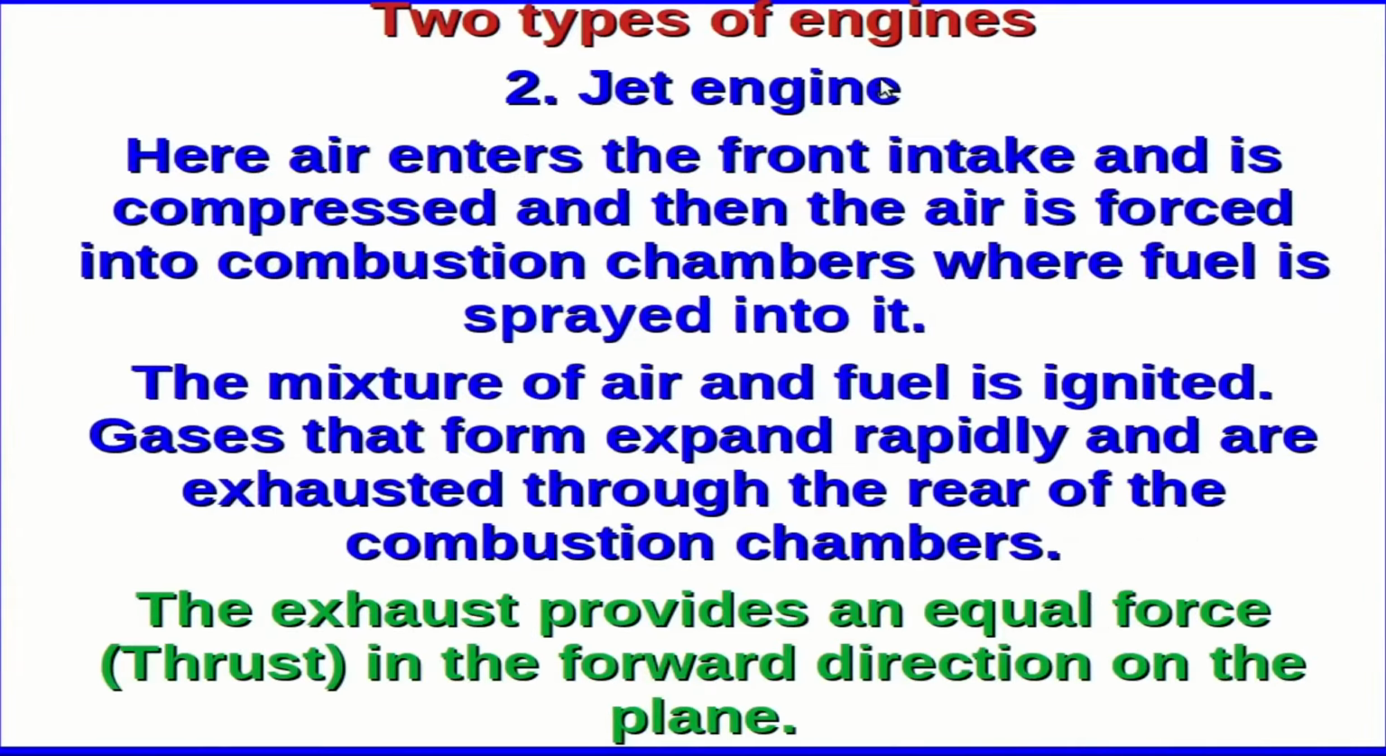The second type of engine is the jet engine. Here, the air from the atmosphere enters the front intake and is compressed, and then the air is forced into combustion chambers where the fuel is sprayed into it. The mixture of air and fuel is ignited, and the gases that are formed as a result of the burning of the fuel and air mixture expand rapidly and are exhausted through the rear of the combustion chambers. This provides an equal force, that is the thrust, in the forward direction on the airplane.